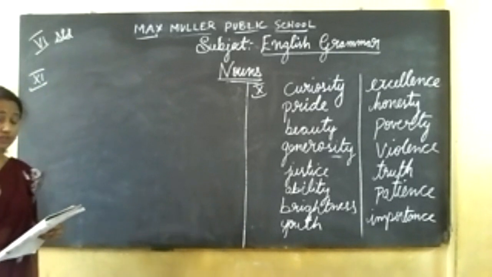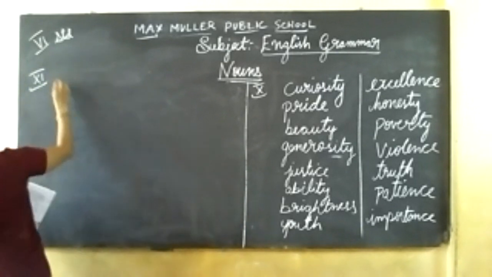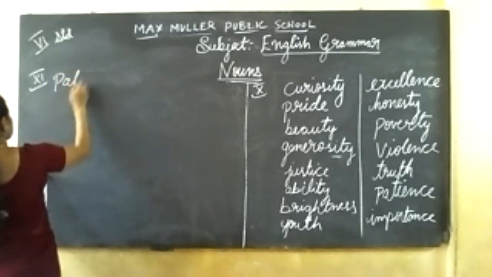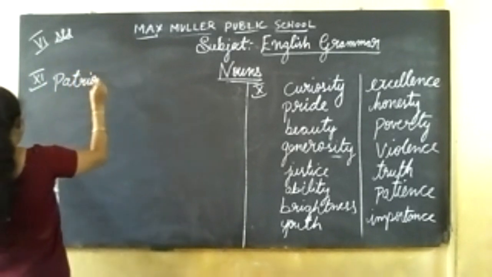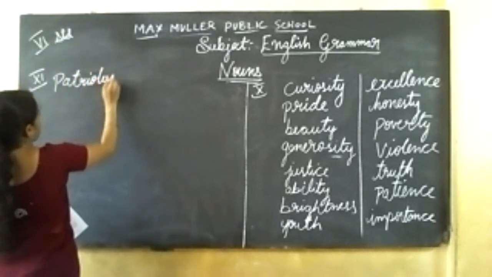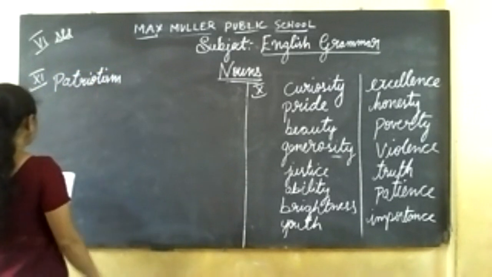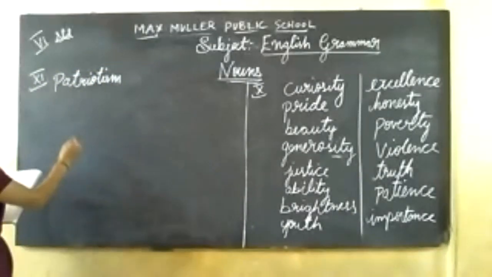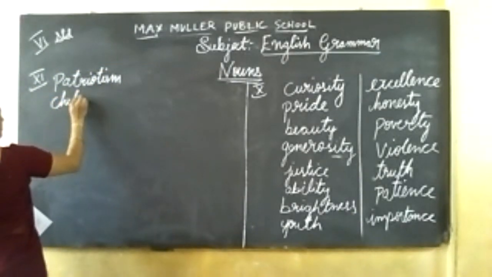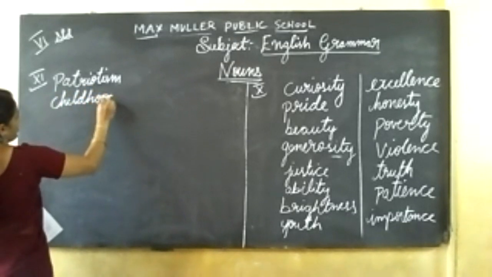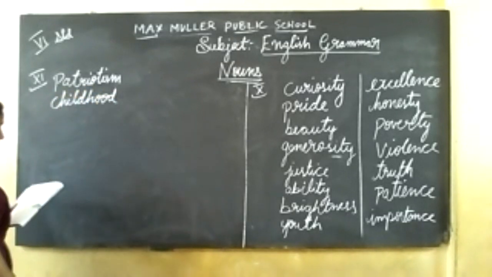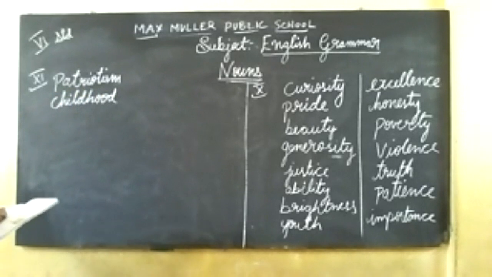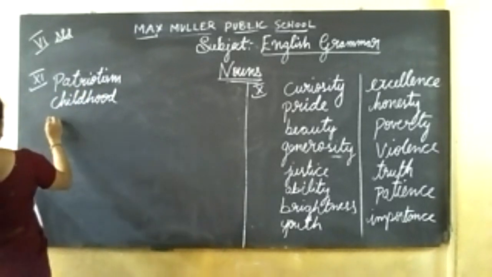Patriot. First one they have given, patriot. Patriotism. Second word, child. Childhood. Neighbor. Neighborhood.